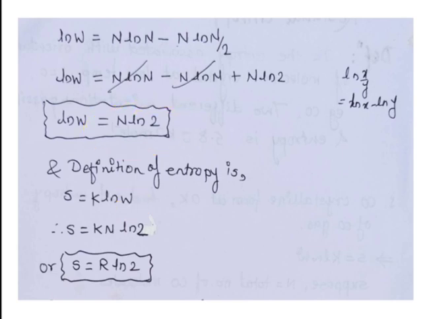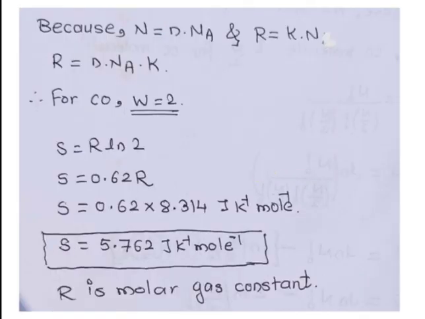So S is equal to k into capital N into ln of 2. This is the equation. So we can write this equation in terms of S is equal to R ln of 2. Here R is the molar gas constant. Why I have written R instead of this kN, we will see in the next slide.